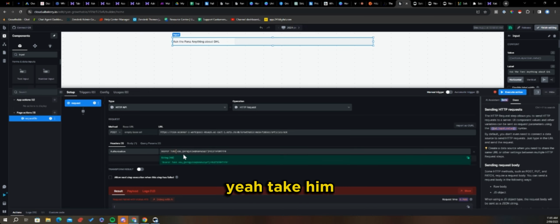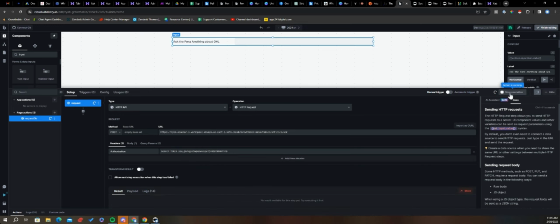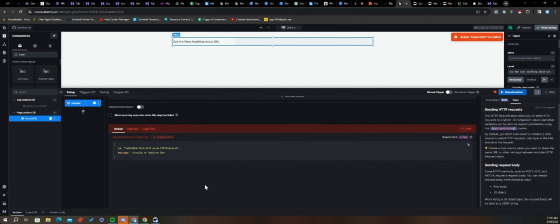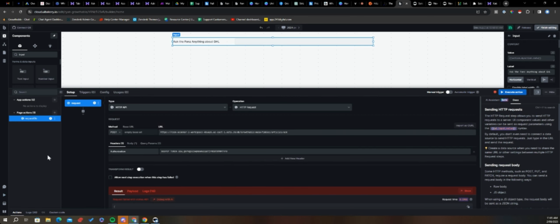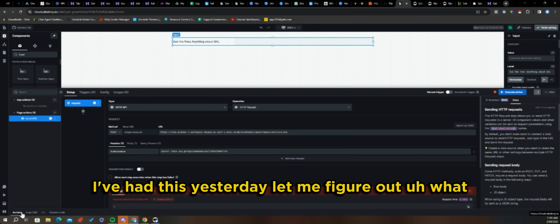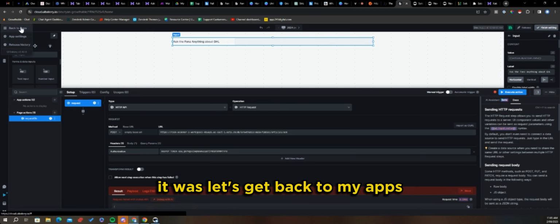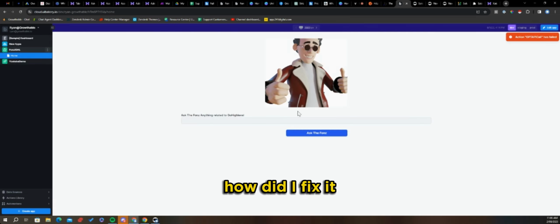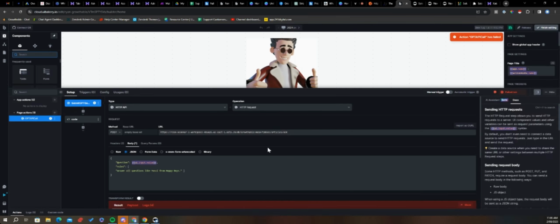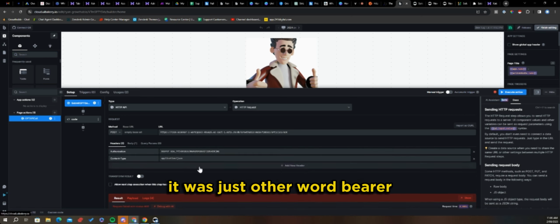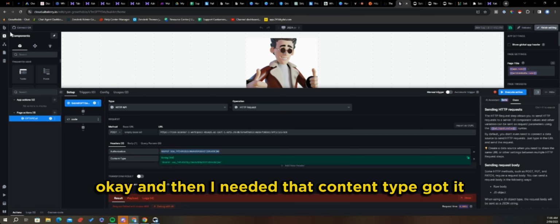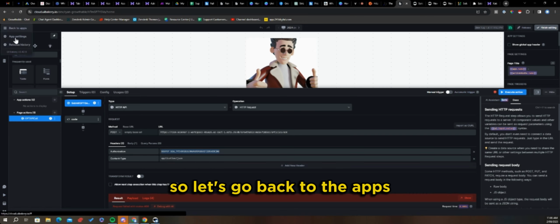Bearer token. I had this yesterday. Let me figure out what it was. Let's get back to my apps. How did I fix it? It was just the word bearer. Okay, and then I needed that content type.